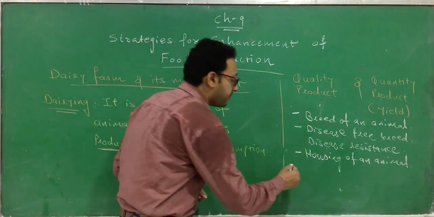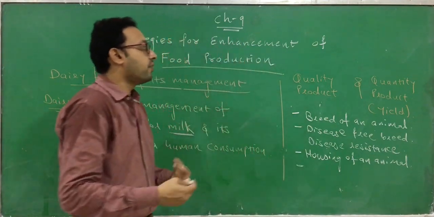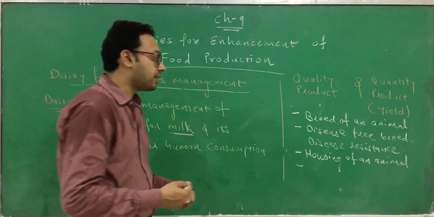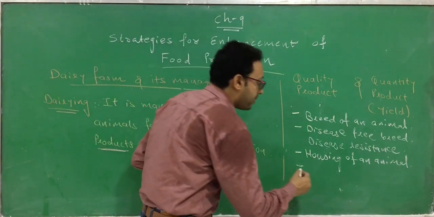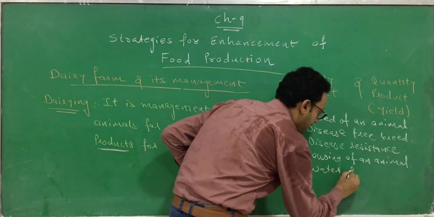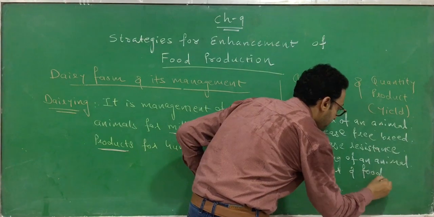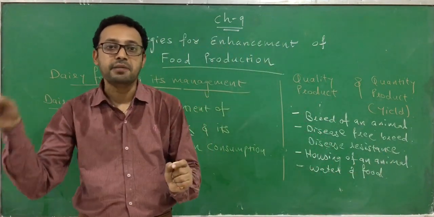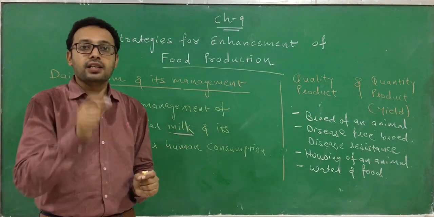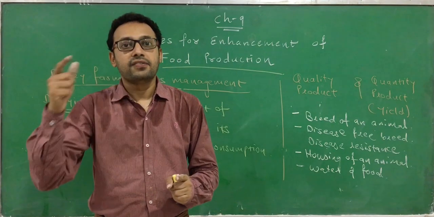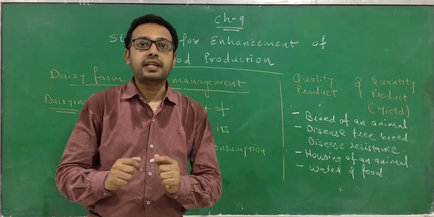Okay, now the third way for improving the quality and quantity of milk is that we provide water and food. We provide the sufficient water that the animal needs, and we provide the quantity of food that the animal needs. In the food, we also want to maintain the quality.